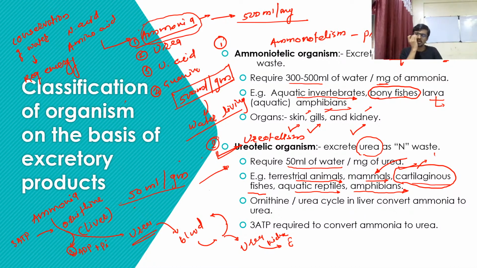For example, when water is available but the organism is required to conserve water, at that time the organism uses urea as a byproduct, and only 50 ml of water is excreted with the urea, but it requires 3 ATP to convert this ammonia into urea. So we can say 450 ml of water is conserved per gram of ammonia to urea conversion, but it requires 3 ATP for the conversion of ammonia to urea.